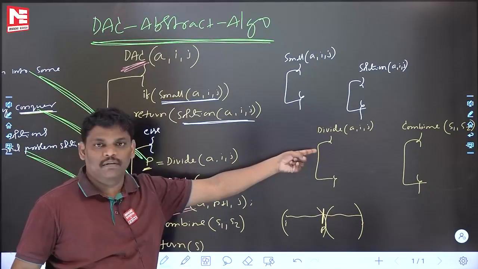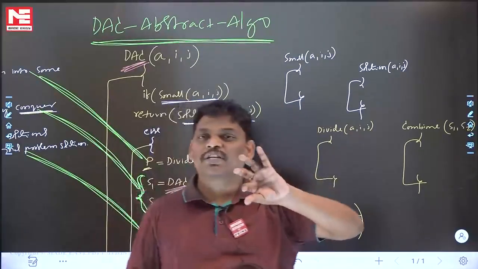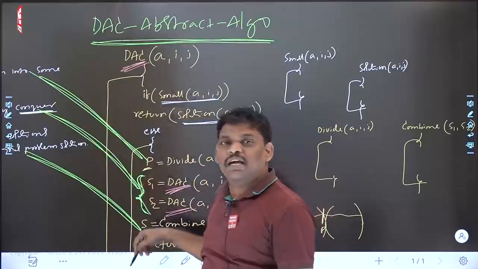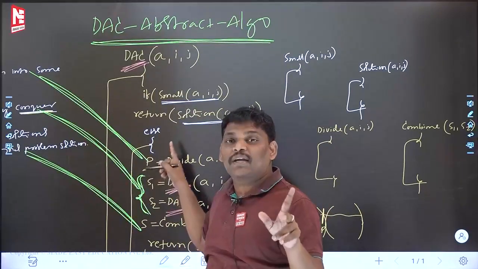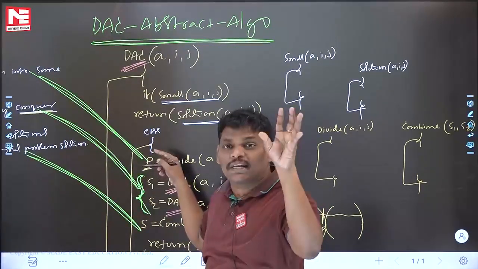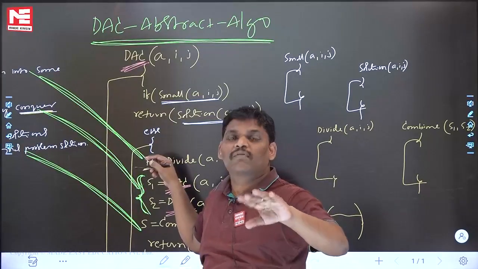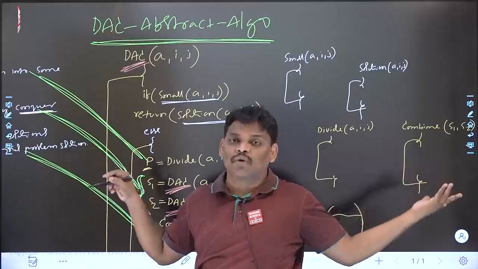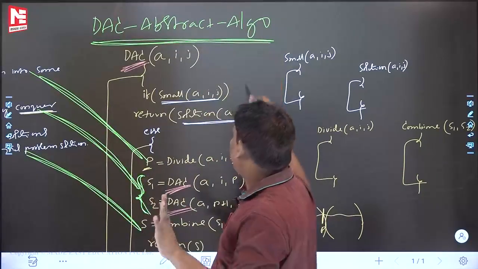That code will decide. I wrote 4 gaps because with respect to the problem, they will change. Can you help me now? Is this a divide and conquer algorithm or not? Yes, it is a divide and conquer algorithm for any problem, a generalized one. When it is generalized, I cannot write the code, and when you cannot write the code, this is called the divide and conquer abstract algorithm.